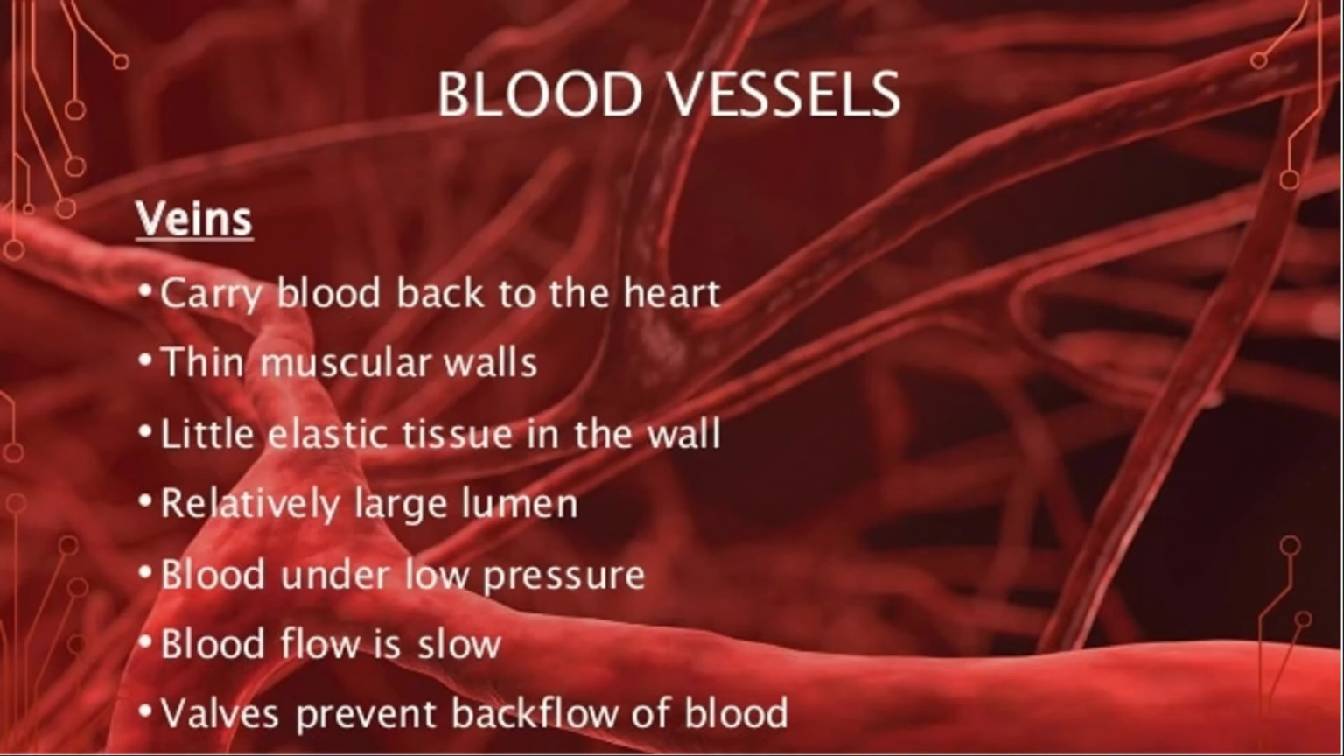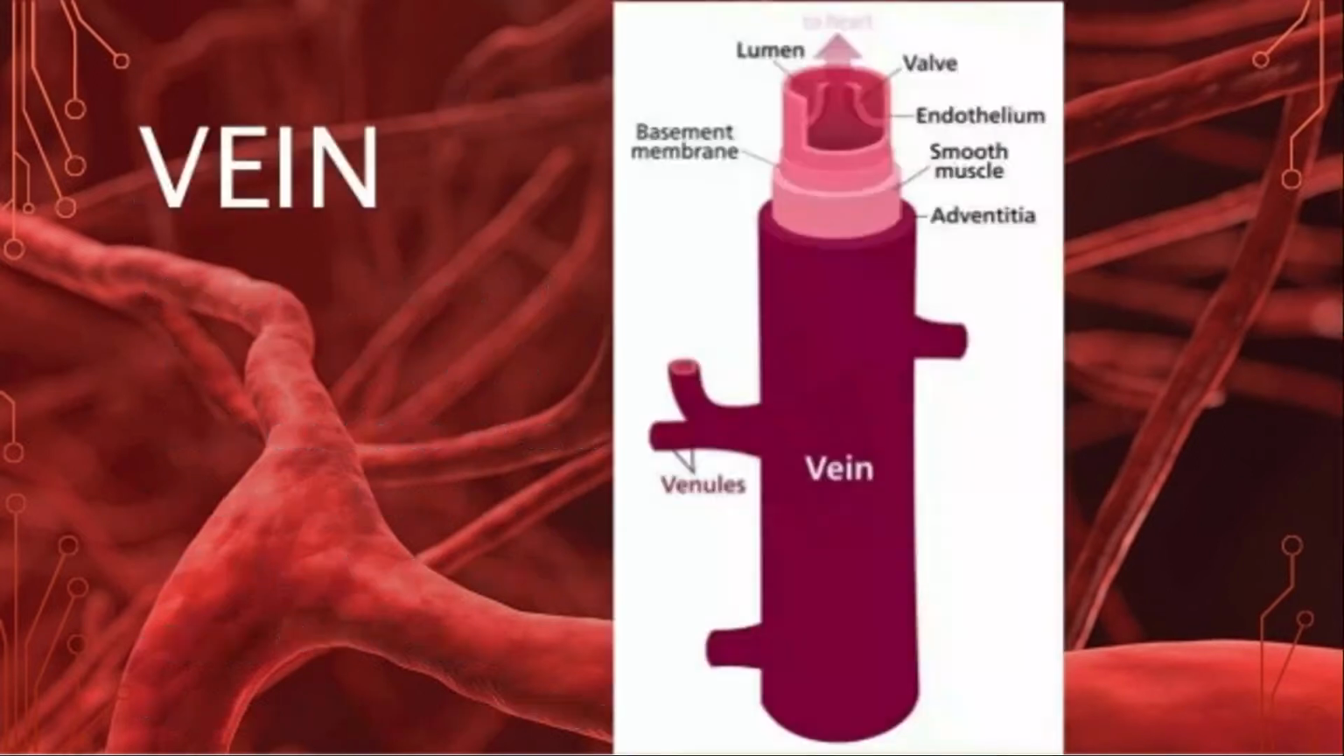Next, moving on to veins. They carry blood back to the heart. They have a thin muscular wall. Why? Because they don't have a function to pump blood all over the body. Since they take blood from the body to the heart, there is not that much pressure. Therefore, they have a thin muscular wall. Little elastic tissue in the wall, relatively large lumen, blood under low pressure, blood flow is slow, and valves prevent backflow of the blood. So this is the structure of the wall of the veins in the human body.